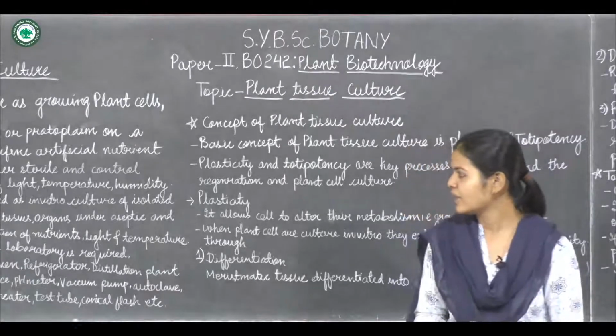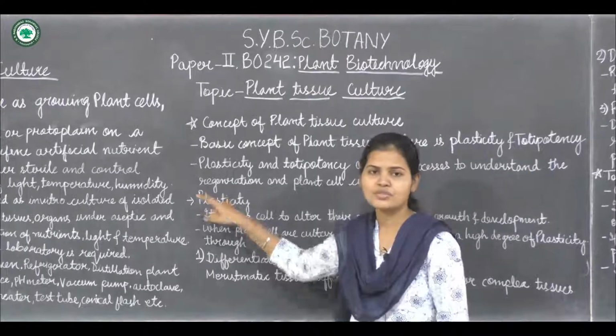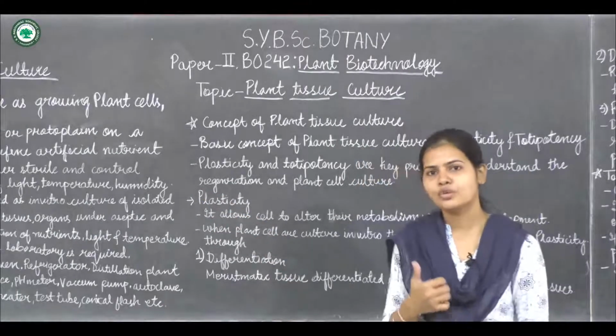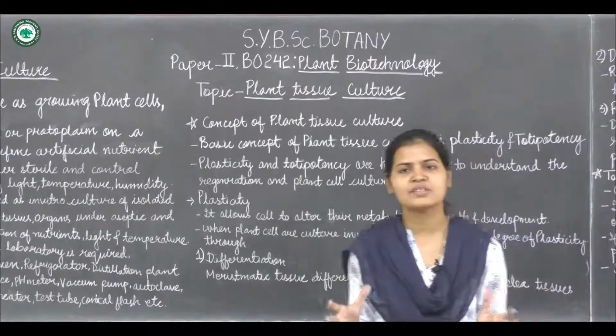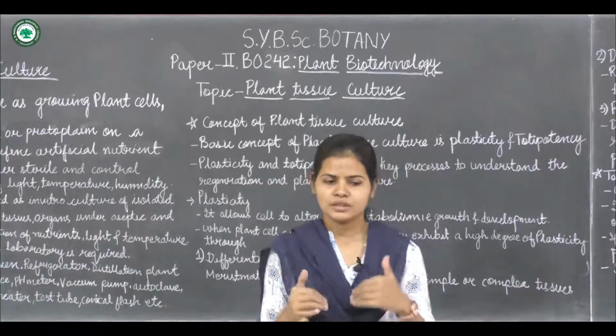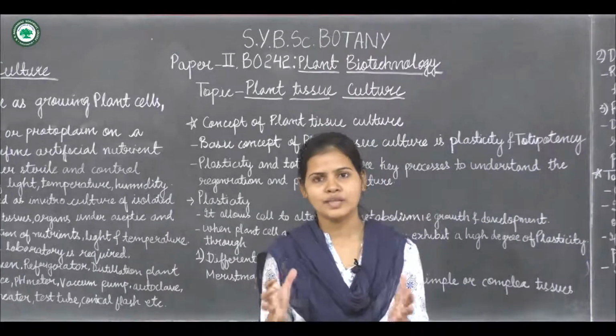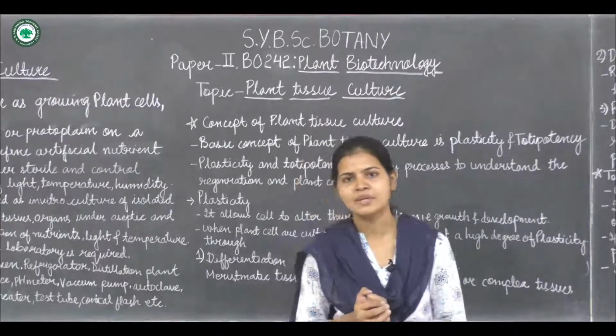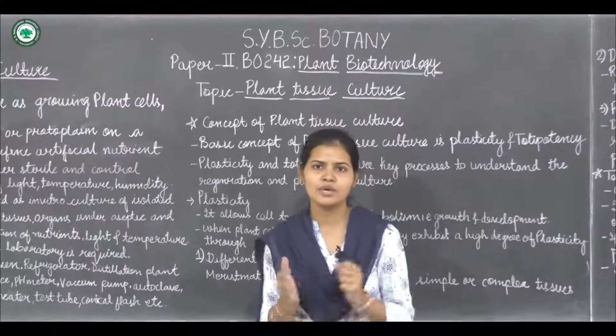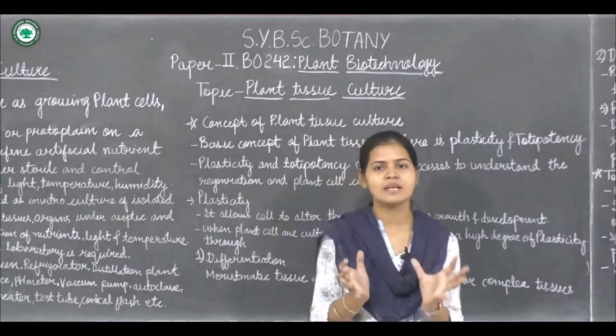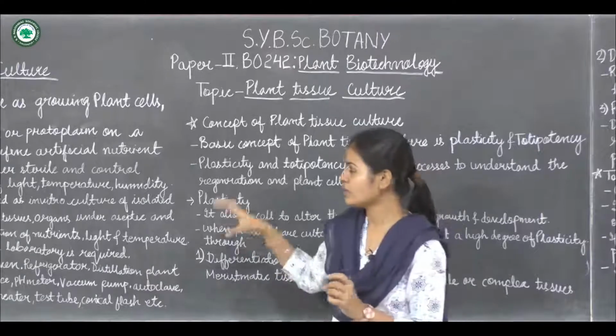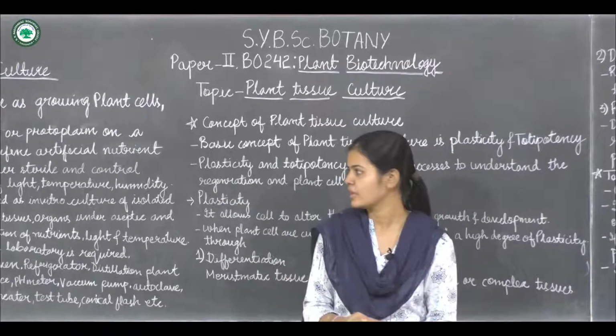Then also there are controlled conditions of light, temperature, humidity. So all the conditions are artificially given or artificially maintained, and all this happens in a plant tissue culture lab. There will be a separate laboratory for all this procedure to occur.